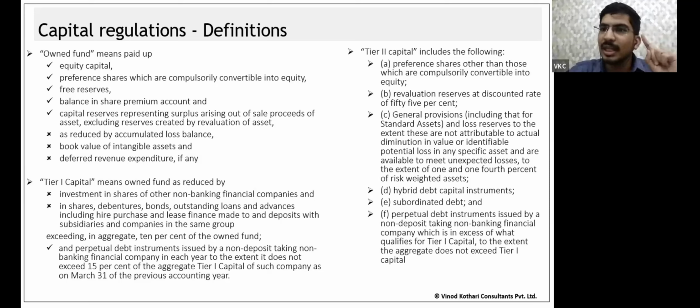Two items. One is investment in shares of NBFCs. If I have invested into the shares of other NBFCs, that's reduced from my net owned funds. Another is if I have made any investment into my group companies. Any investment in my group companies is subtracted, where these investments in NBFCs as well as the group exceed 10% of my owned funds.